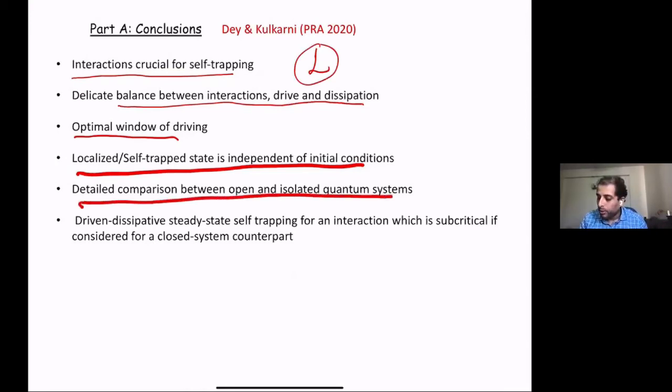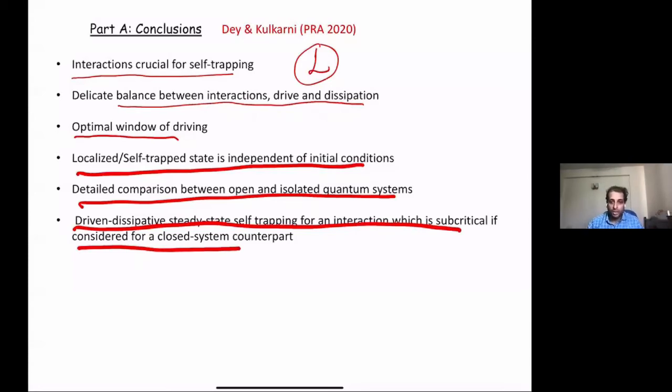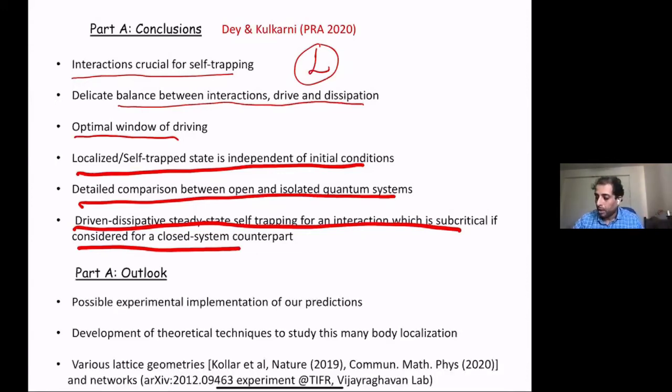We made comparisons between open and isolated quantum systems. And this was the last point, where I said that even if the closed counterpart is subcritical, the open system can have a self-trapped state. So the outlook for part one is we are discussing with people about possible experimental implementation for these predictions, and of course there is a lot of room for development of theoretical techniques to study this kind of localization and self-trapping.